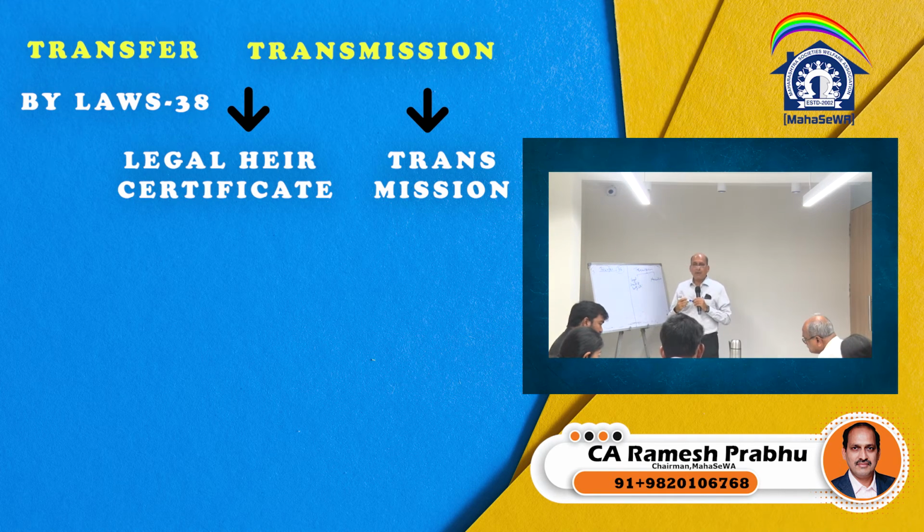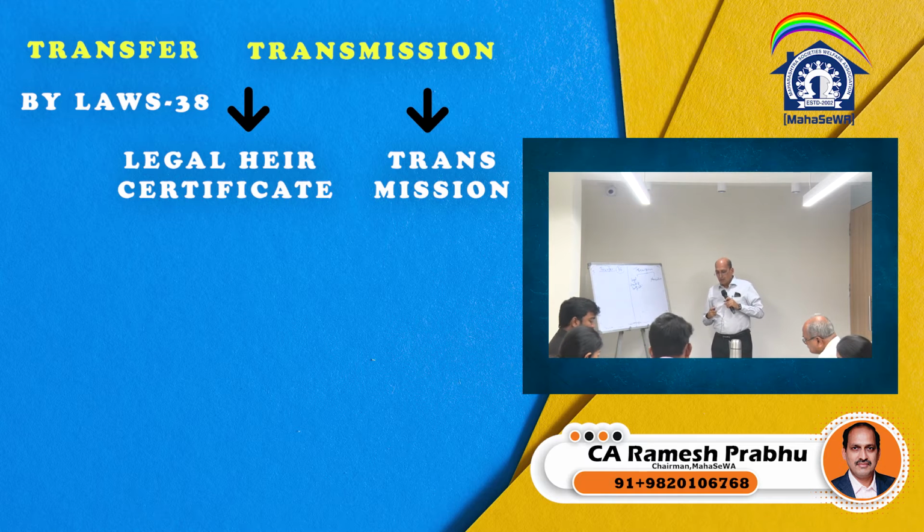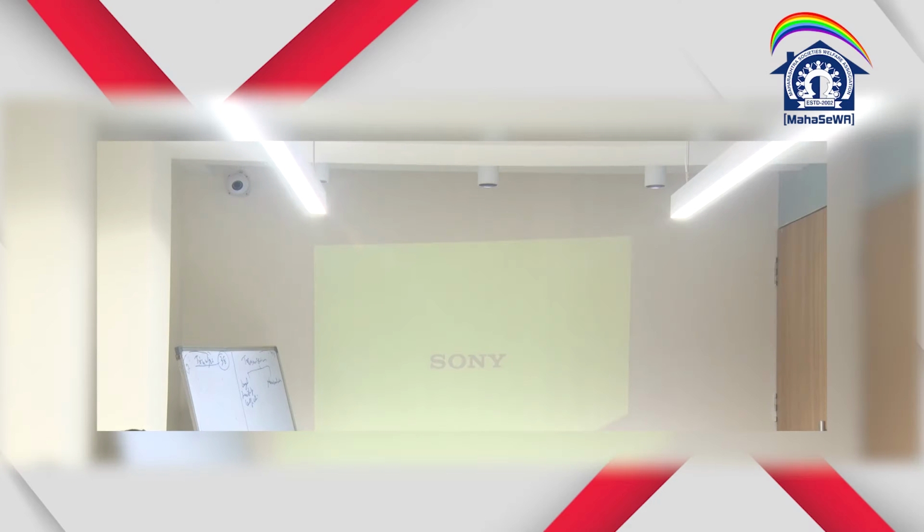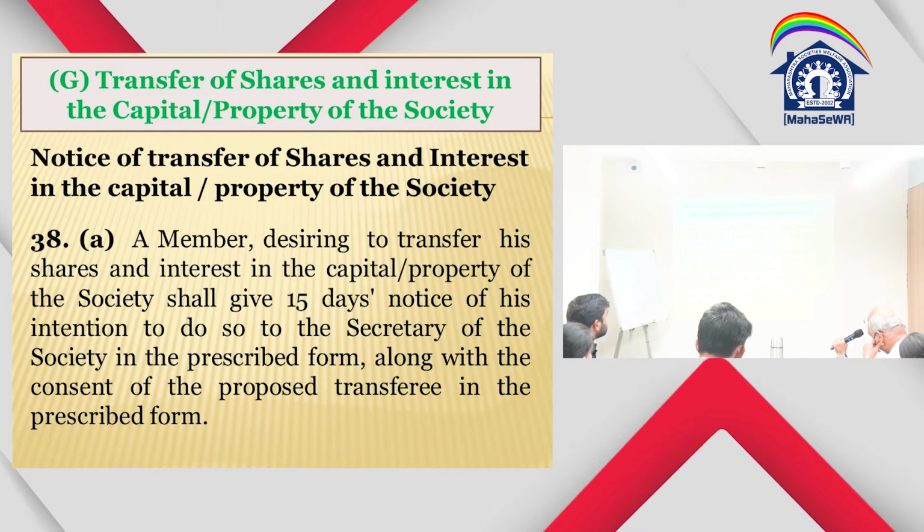Now let us go to bylaw number 38, because rule number 19 says what things are required to be done. As we were discussing today, the session is about transfer of flat and the shares in a cooperative housing society. So let us look at the transfer of flat in the case of a cooperative society, and that is related to transfer of shares and interest in the capital property of the society. Bylaw number 38A, notice of transfer of shares and interest in the capital property of the society.